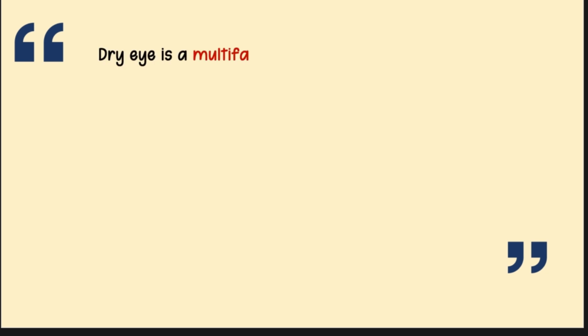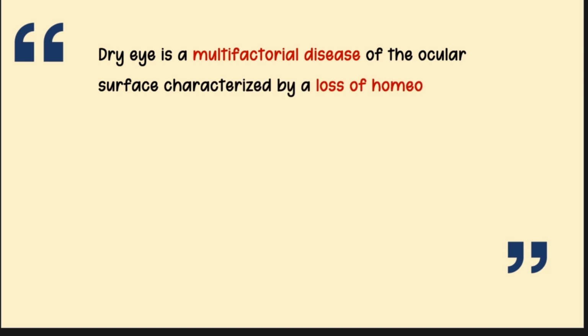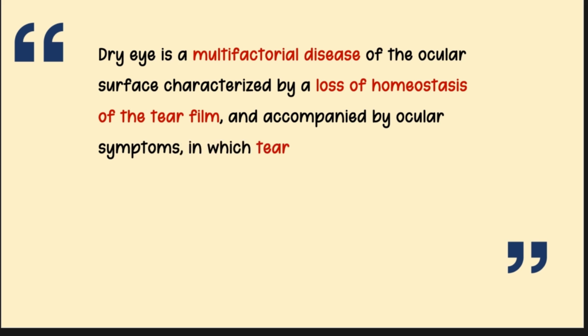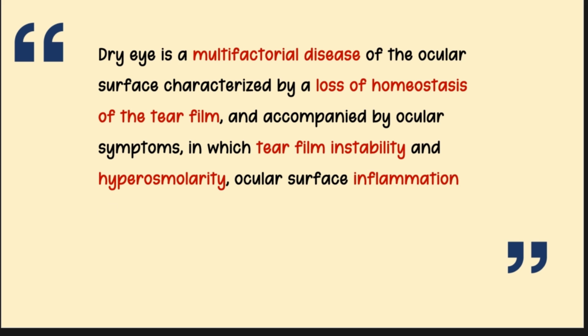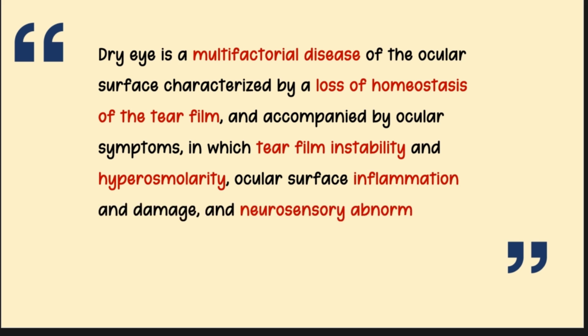So we have already seen this definition of dry eye. That is, dry eye is a multifactorial disease, and there is a loss of homeostasis of the tear film accompanied by symptoms, in which there is tear film instability, hyperosmolarity, inflammation, and neurosensory abnormality.